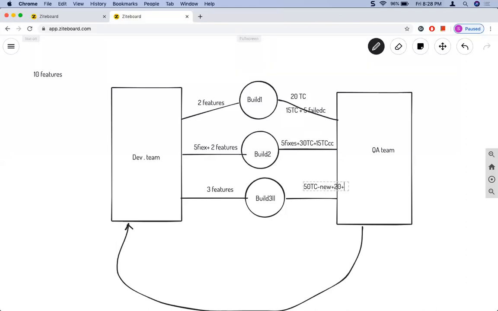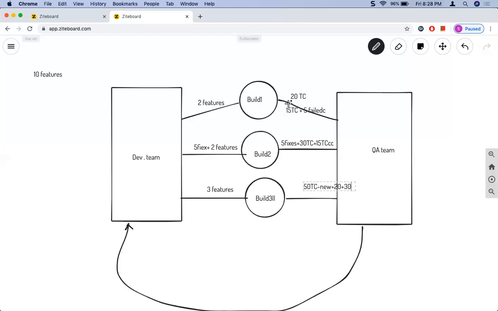So if you observe, this is all repetition of work. Say for example, this is only build 3, and we have only 10 features. There might be multiple builds coming up, 20 or 30 builds, and in each build there can be many features, and each feature might add multiple test cases. And in each build, if you observe, the repetition is more.